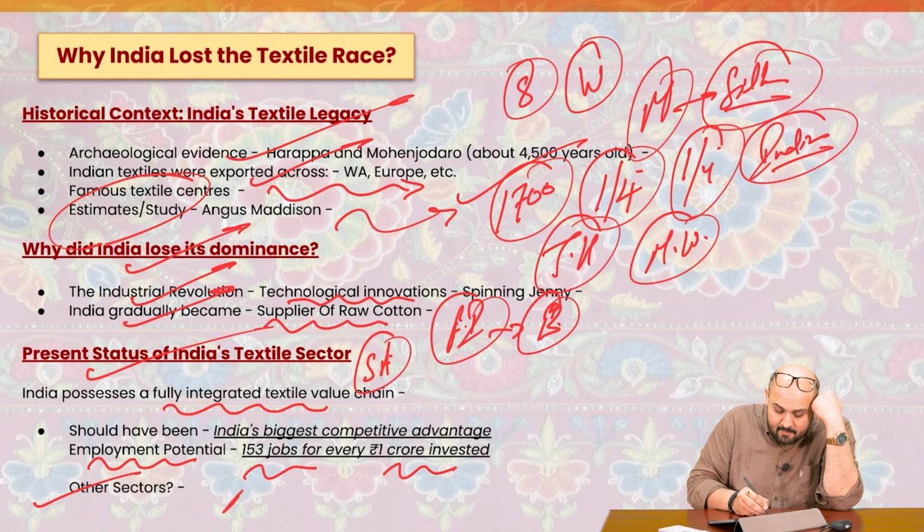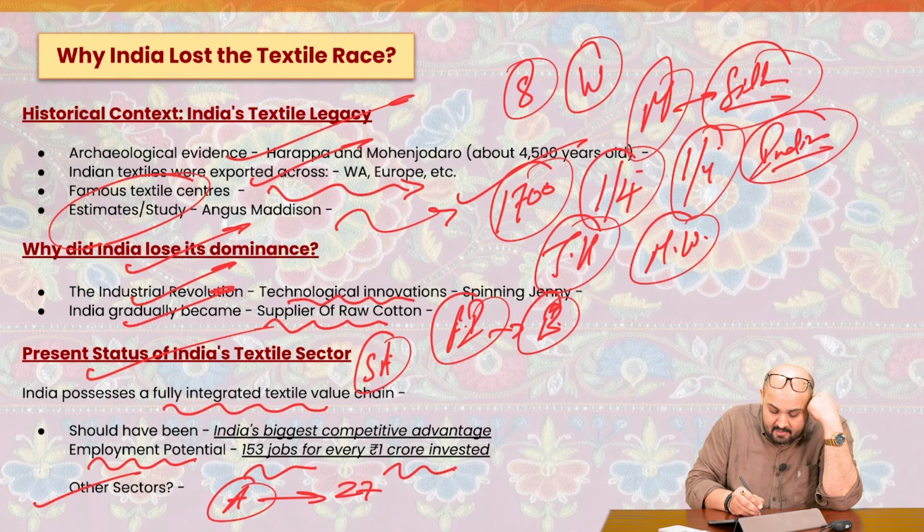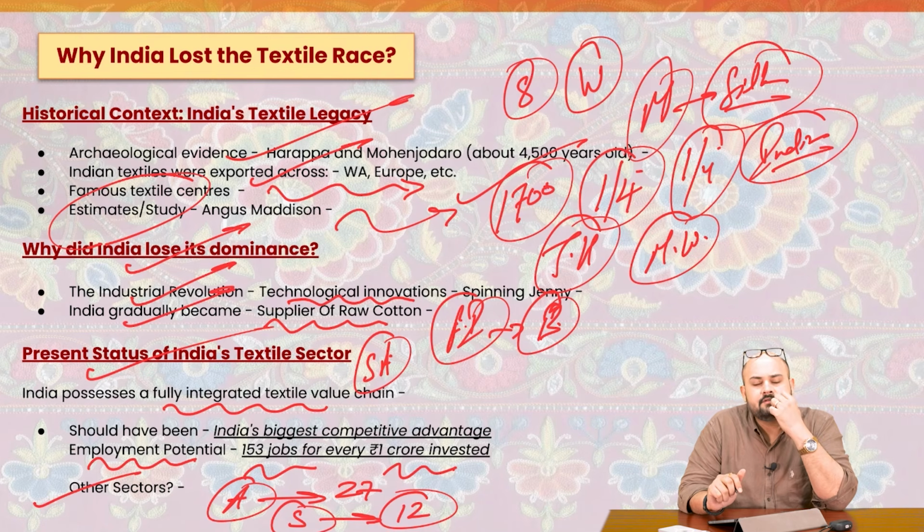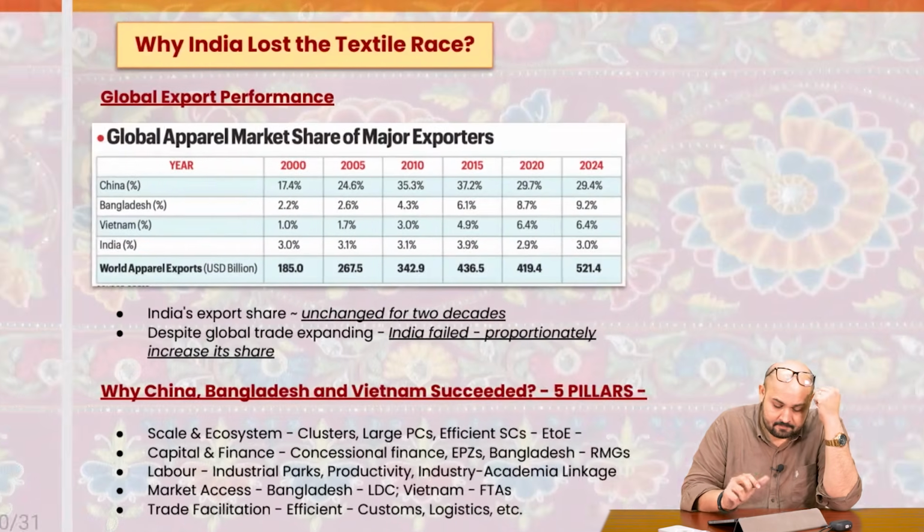For example, in automobiles, if you invest almost 1 crore, it would only give you 27 jobs. In the steel sector, if you invest 1 crore, it would only give you 12 jobs. But if you invest almost 1 crore in the textile sector, it would give you 153 jobs. So very, very important. Got it?